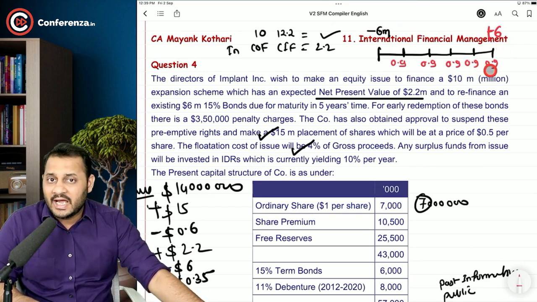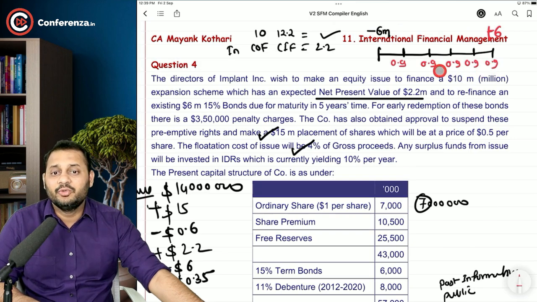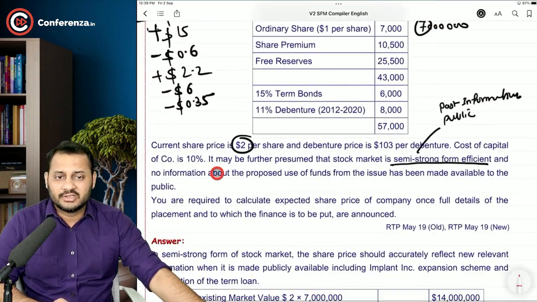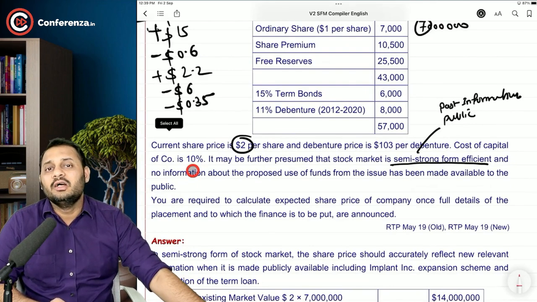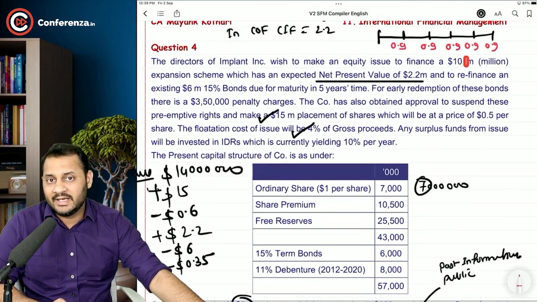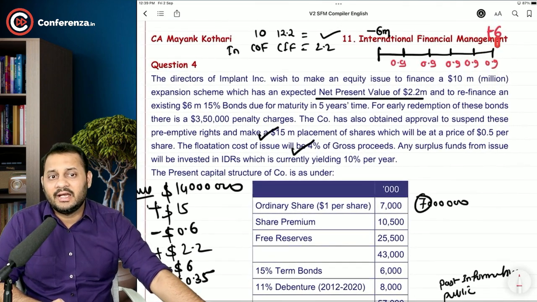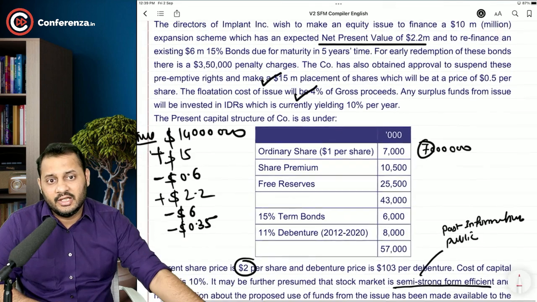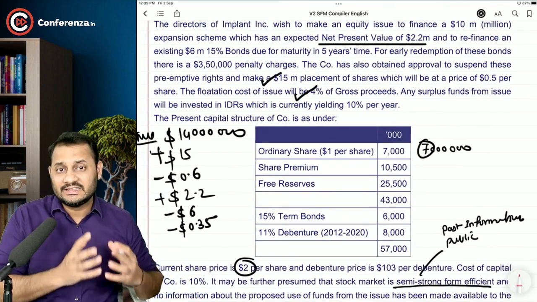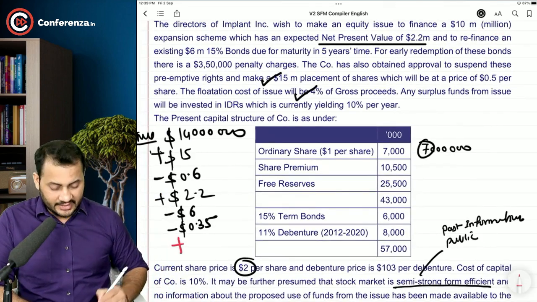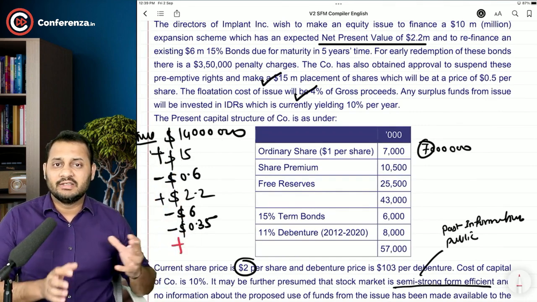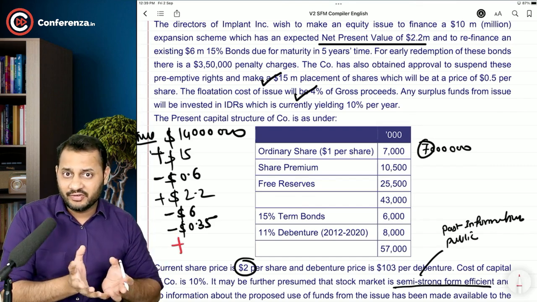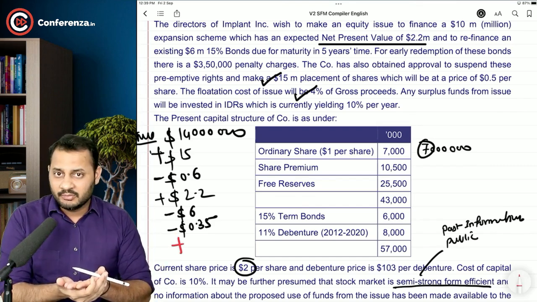But these we cannot add exactly as they are. We need to calculate the present value of the same. We have been given a cost of capital which is 10%. What you have to do is calculate the present value of all the 0.9 million saved every year and the 6 million at the end of the 5th year. Because these are savings, we will add them. Then we total everything, and after adjustment of everything, this is the market value of the company.